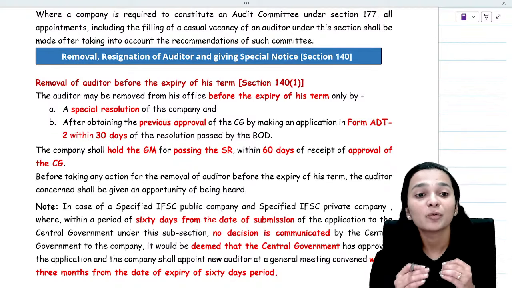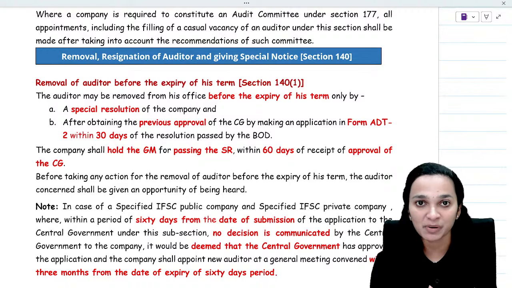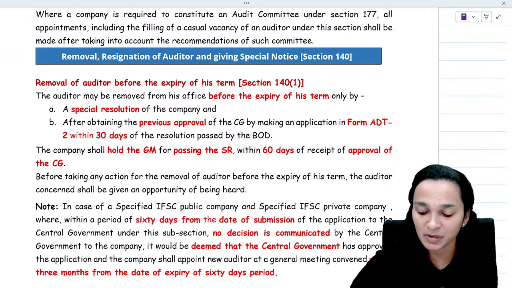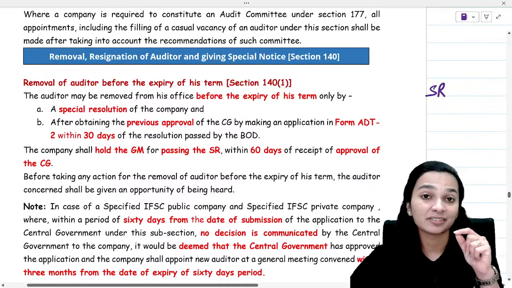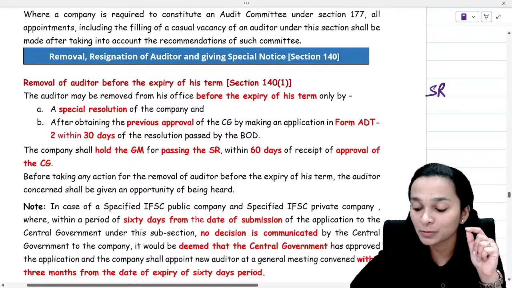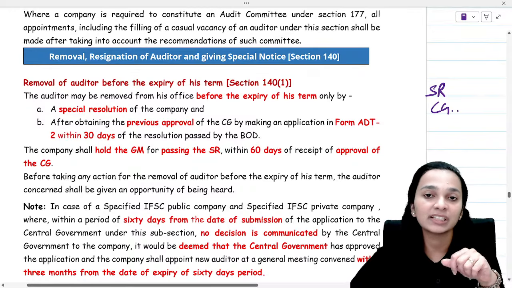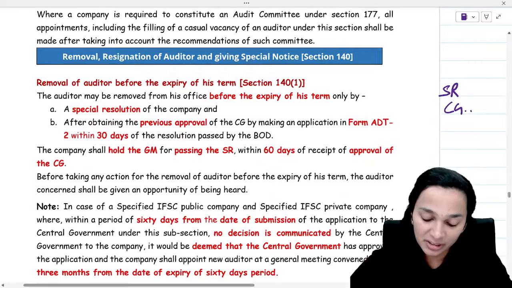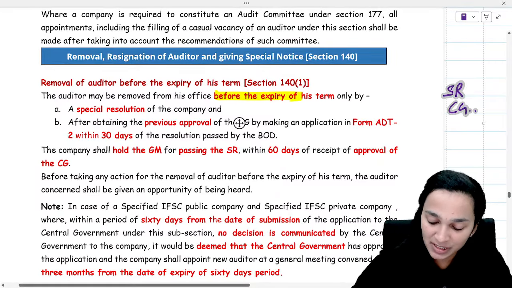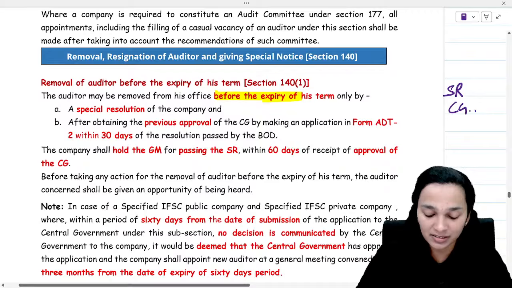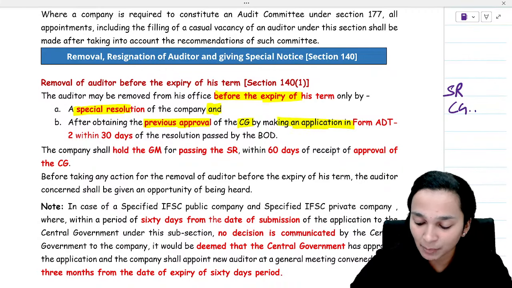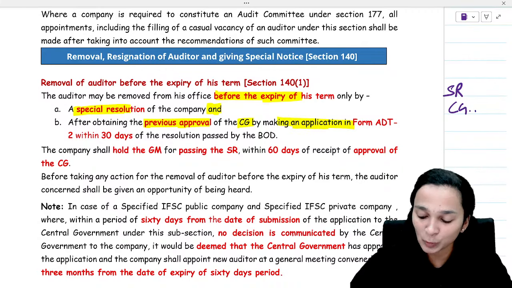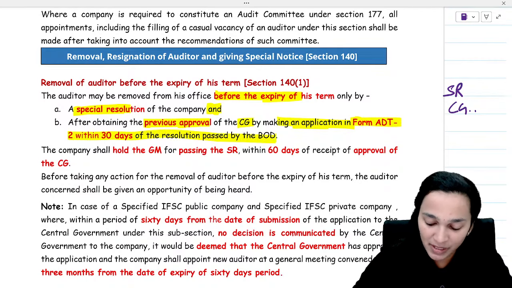However, if you want to remove the auditor before the expiry of his term, what is required is a special resolution. You will have to pass a special resolution, and not only that, approval from the central government will also be required. So, the auditor may be removed from his office before the expiry of his term only and only by a special resolution, and after obtaining previous approval by the central government by making an application in Form ADT 2 within 30 days of passing the board resolution.